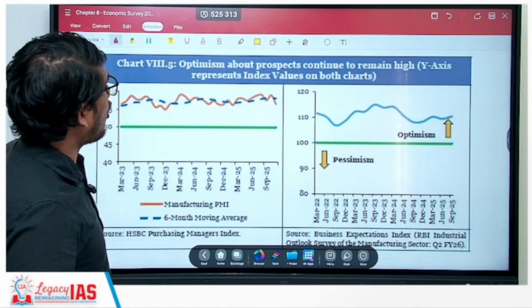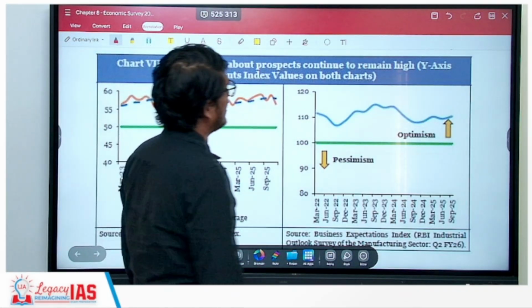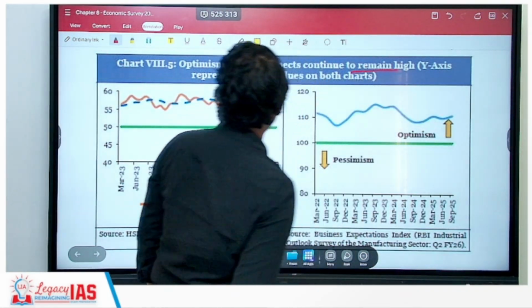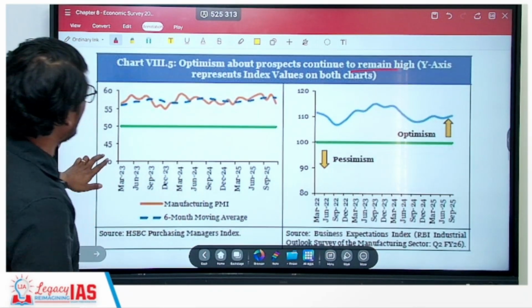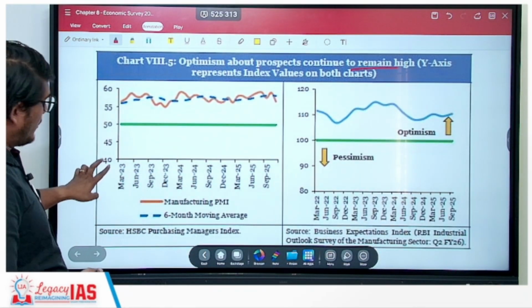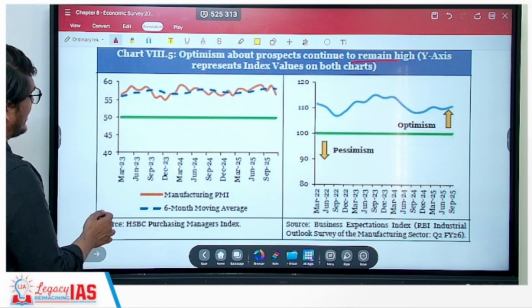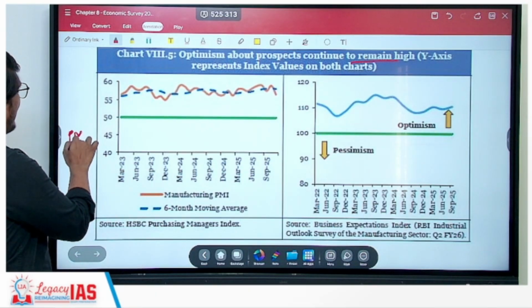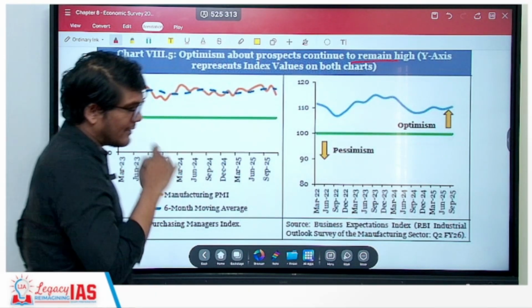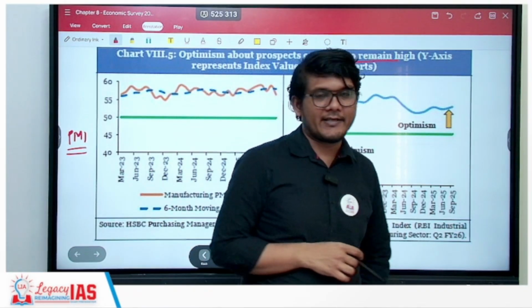Next is the optimism about the prospects, which continues to remain high. To check the optimism, you have first here the purchasing managers index. This is the purchasing managers index. We have seen this in the services sector chapter as well.